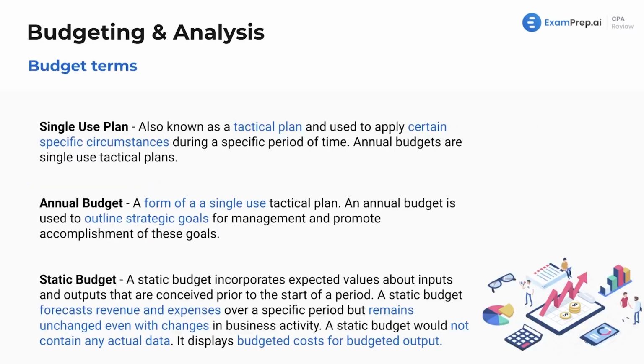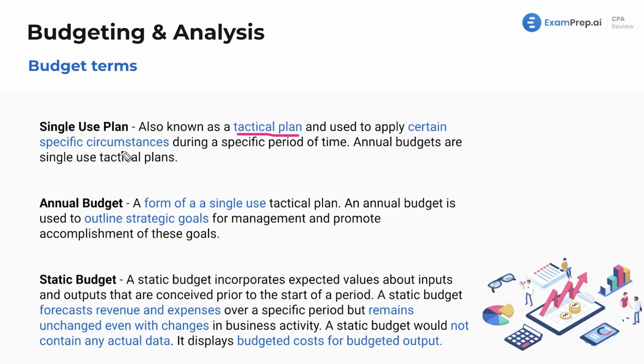Some budget terms. Okay. You can see these in some multiple choice questions. Well, single-use plan, it's a type of budget, right? All these are types of budgets. And a single-use plan is also known as a tactical plan. What is it used for? It's used to apply to certain specific circumstances during a specific period of time. Annual budgets are single-use tactical plans, right?